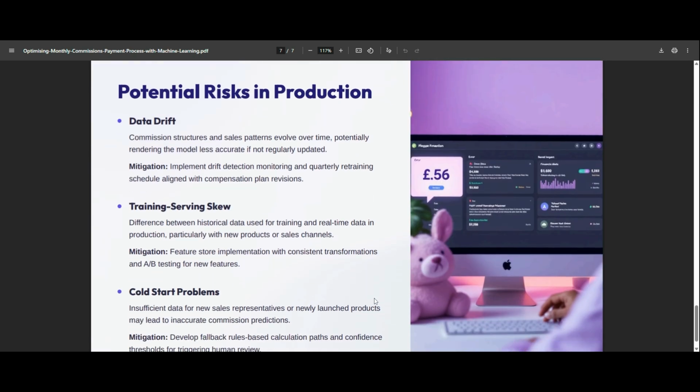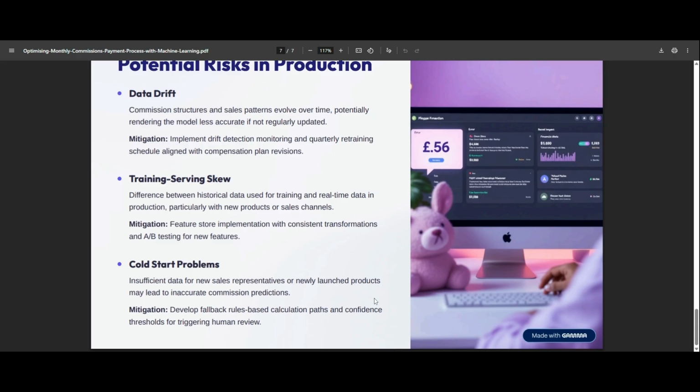So the potential risks that we've got: data drift. Commission structures and sales patterns evolve over time, and they potentially render the model less accurate if not updated regularly. So the mitigation is to implement drift detection monitoring and quarterly retraining, aligned with compensation plan revisions.